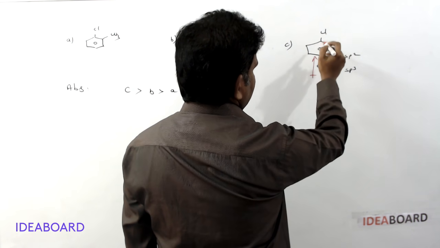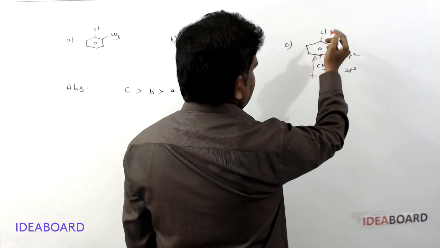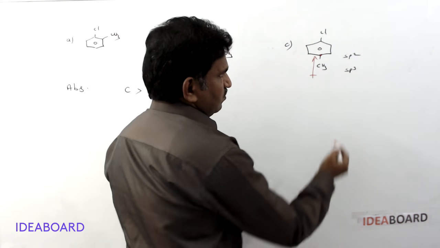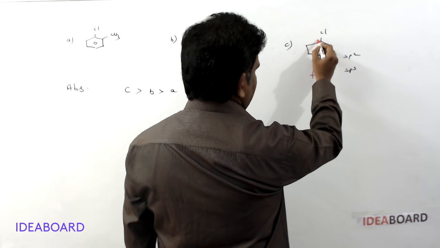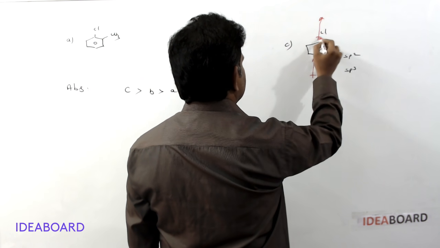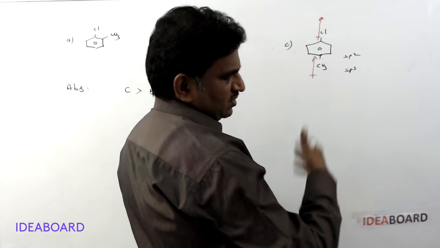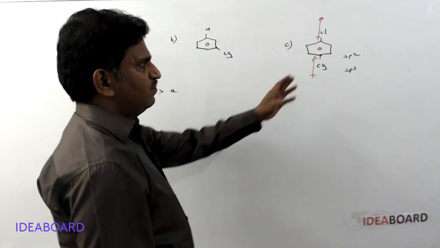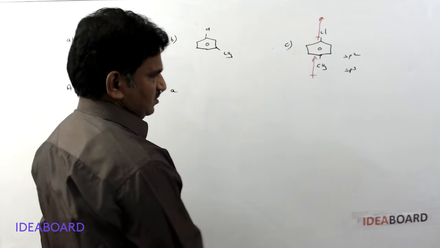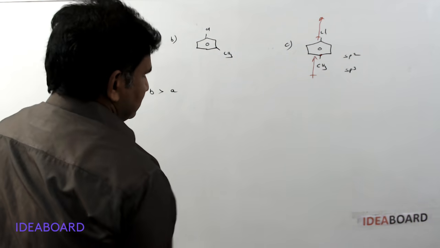And for carbon-chlorine, the chlorine atom has more electronegativity than carbon, so this bond moment will be in this direction. Both are working in the same direction, so the dipole moment will be multiplied. So C is having the highest.